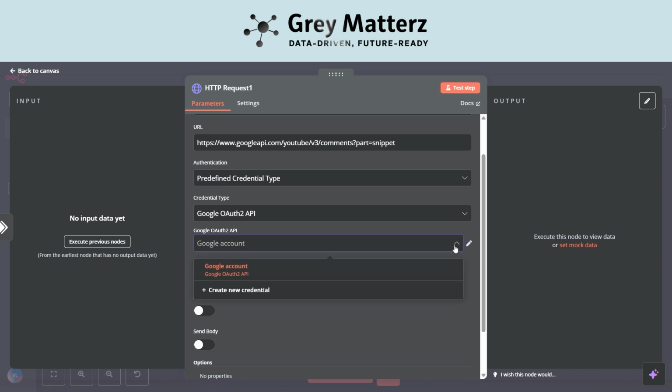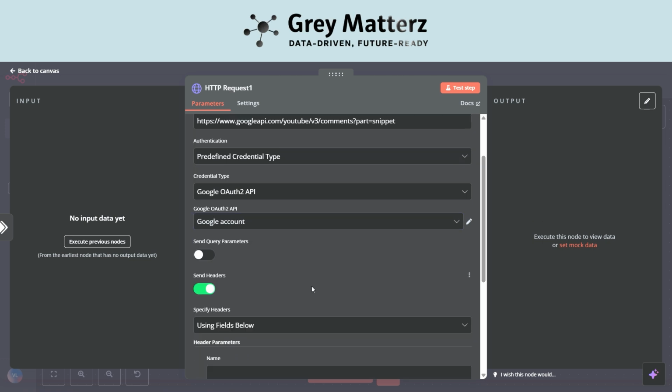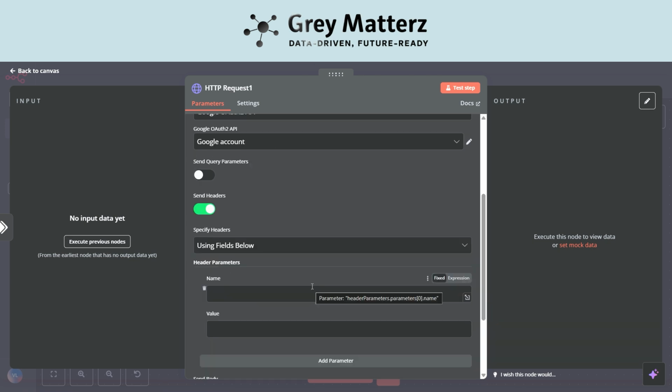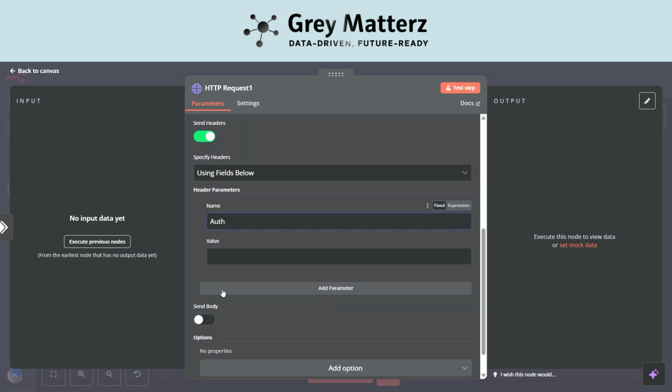If you haven't, then you can go to Google Console. From there you can fetch the Google ID and paste it in there. I have already pasted, so we will be moving to the next part. Here I will also be sending the header, and it will contain authorization, and it will be the access token. This we will be copying and pasting. We will be pasting the token, and I will show you where you have to take this.